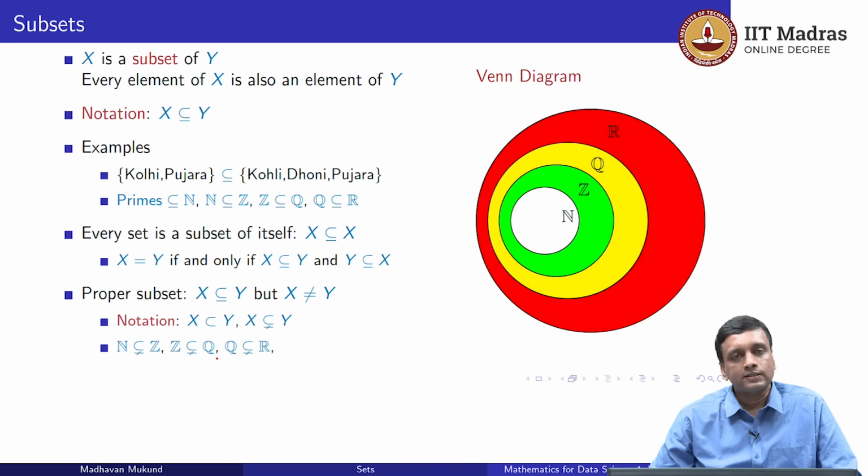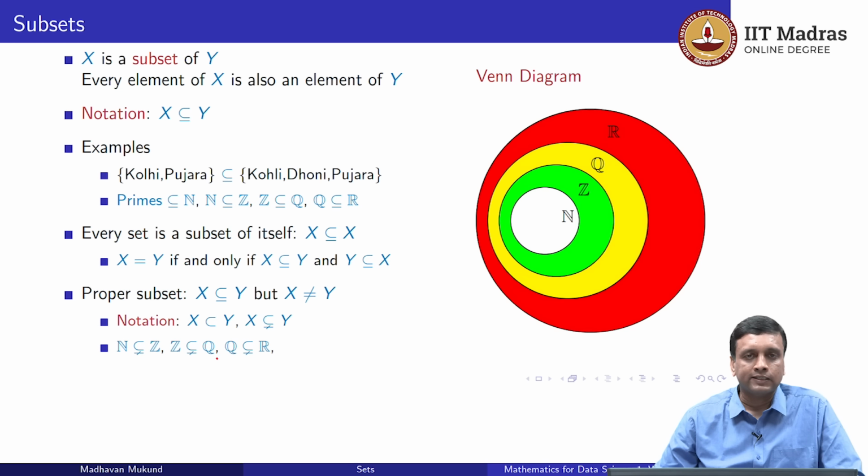We know, for instance, that the natural numbers are a proper subset of the integers because the negative numbers are not there. Similarly, the integers are clearly a proper subset of the rationals, and because the irrational numbers are not rational, the rationals are a proper subset of the real numbers. So in most interesting cases, we will be looking at proper subsets. Sometimes we will emphasize it by adding this cross against the equal to, and sometimes we will not. Very often from context, we will know whether we are talking about proper subsets or subsets which allow the full set.